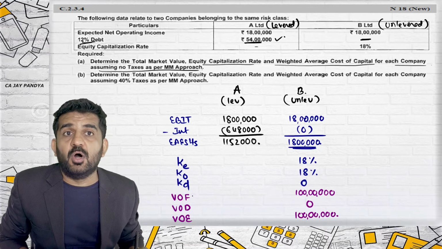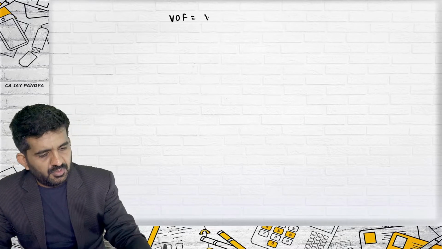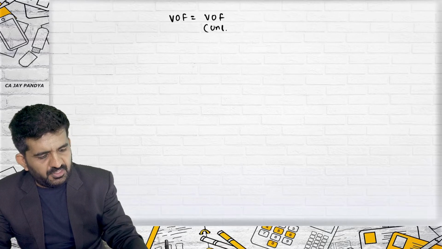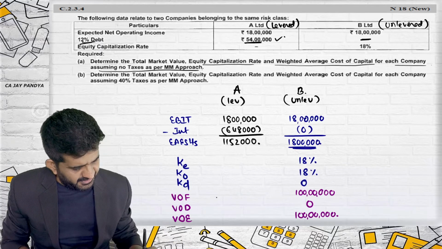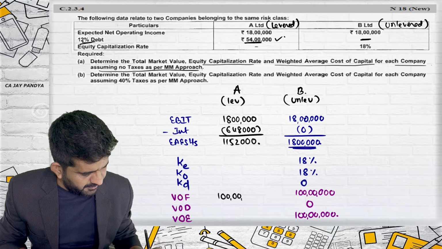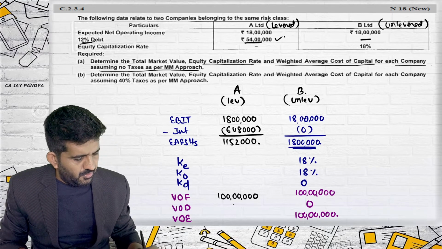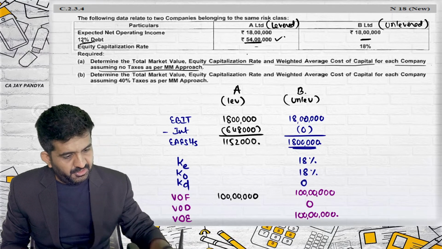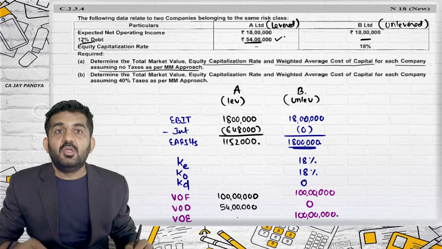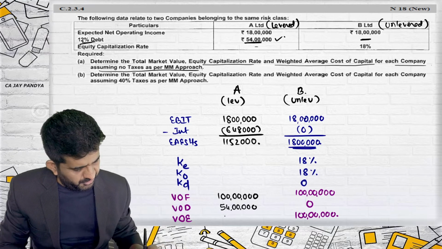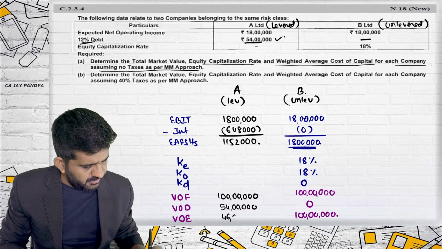Find out value of firm, because the Modigliani-Miller approach will give you the answer. Value of a levered firm is equal to value of an unlevered firm, so levered and unlevered are the same. Value of firm here will also be 100 lakhs. Value of debt is 54 lakhs, so value of equity will be 46 lakhs.